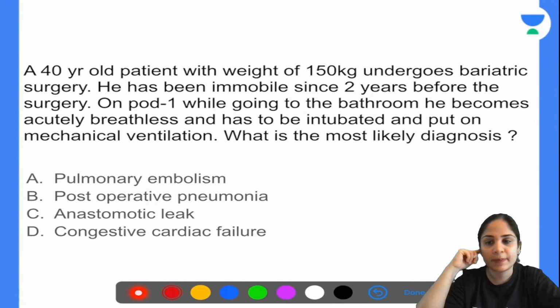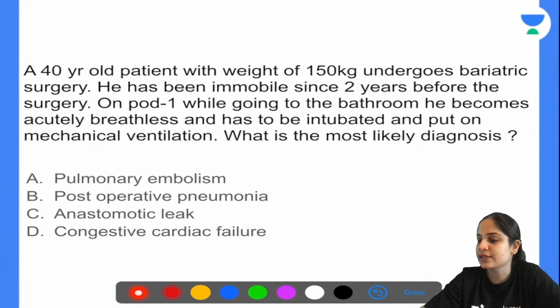A 40-year-old patient with weight of 150 kg undergoes bariatric surgery. He has been immobile since 2 years before the surgery. On post-op day 1, while going to the bathroom, he becomes acutely breathless and has to be intubated and put on mechanical ventilation. What is the most likely diagnosis? Pulmonary embolism, post-operative pneumonia, anastomotic leak, or congestive cardiac failure?